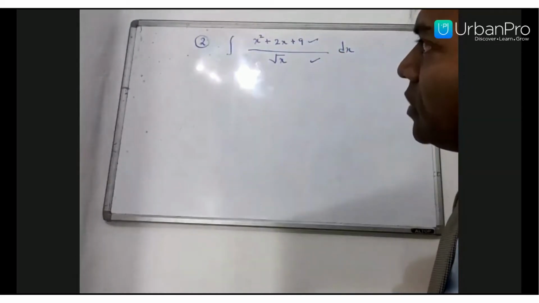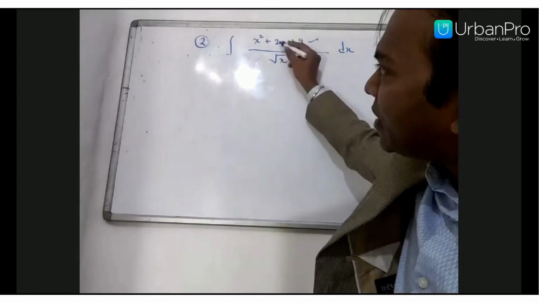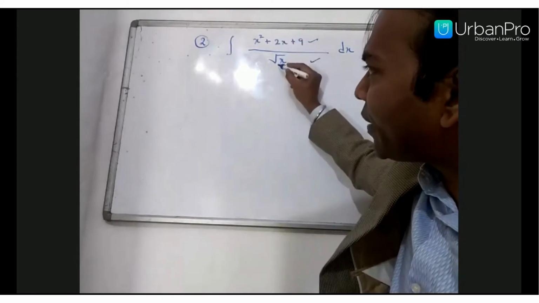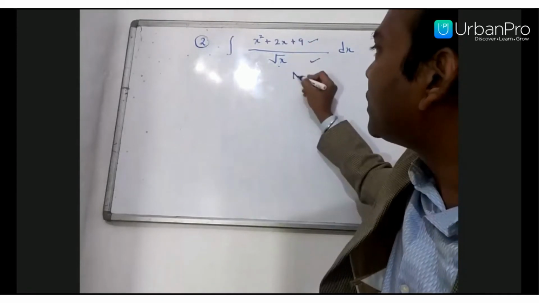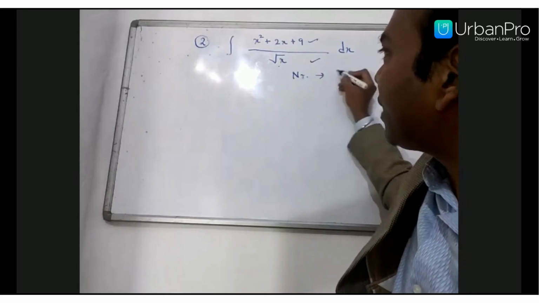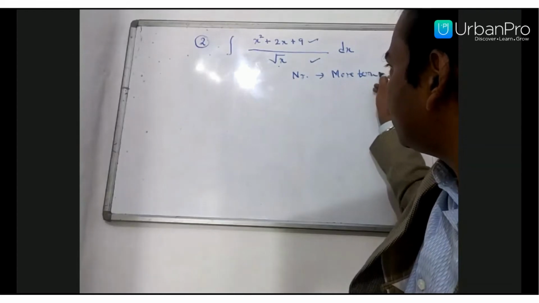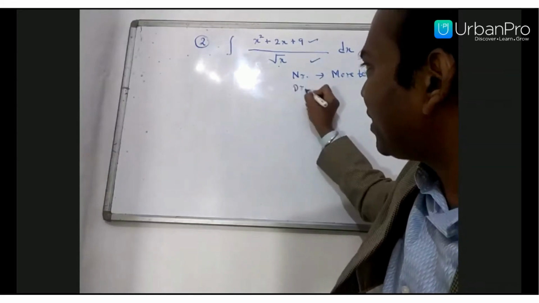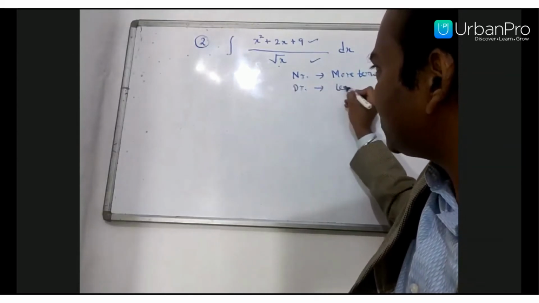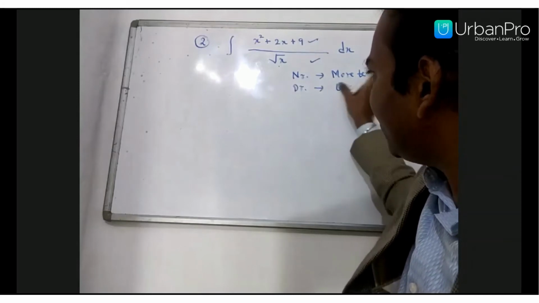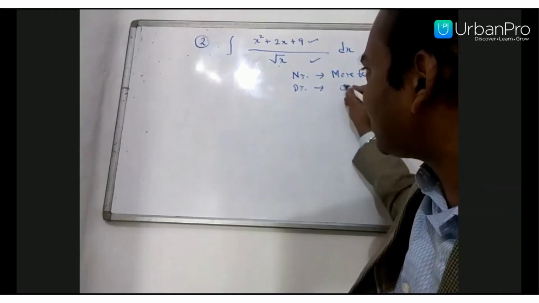Whenever you see that your numerator has more terms as compared to the denominator, here the numerator has more terms and the denominator has fewer terms, or one term. Better if your denominator is one term.